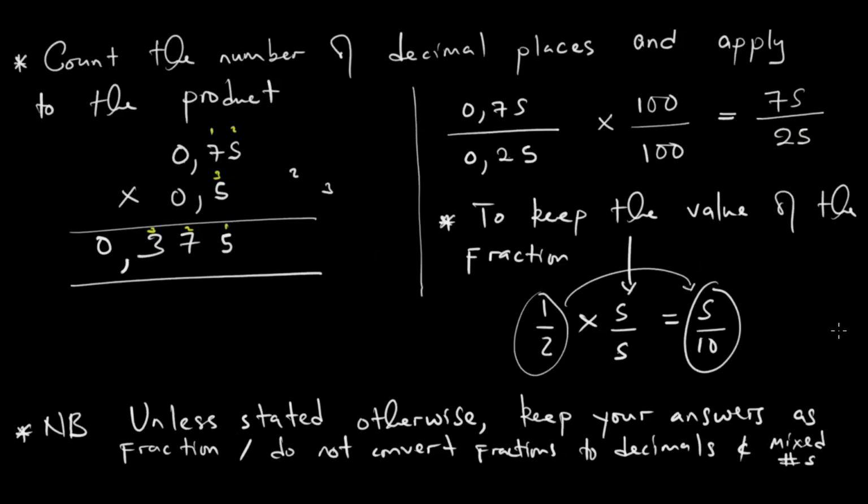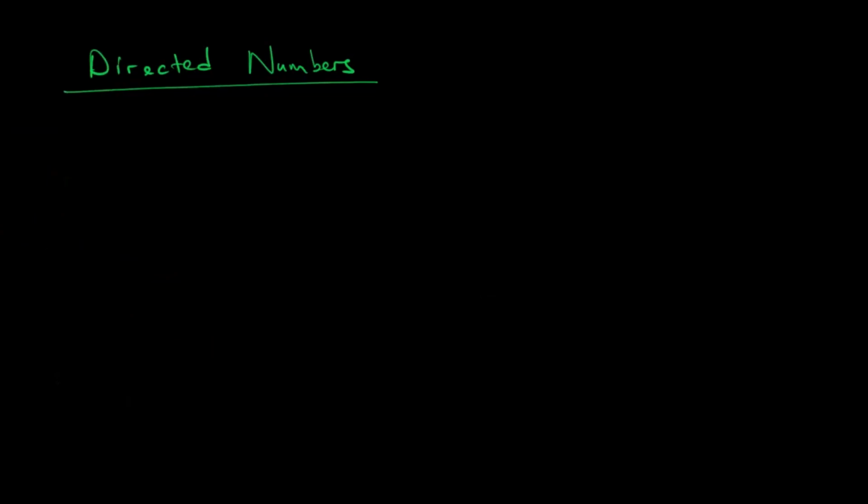So we have demonstrated how to add and subtract fractions, how to multiply and divide fractions. We now want to go to directed numbers. We start off with the addition and subtraction of directed numbers.